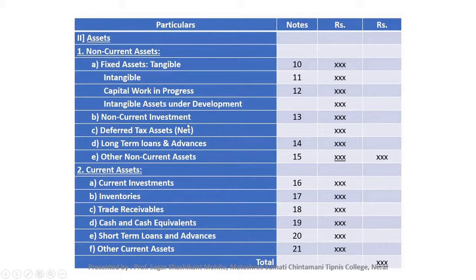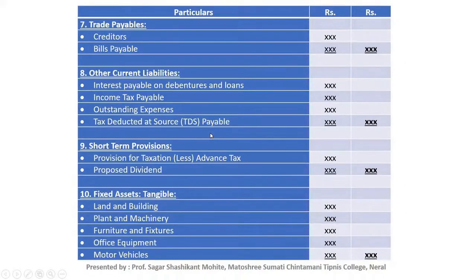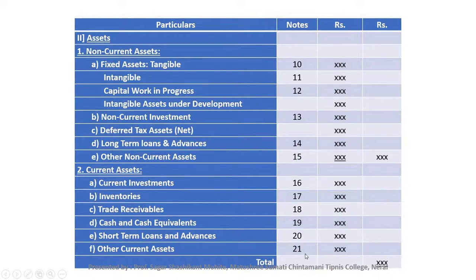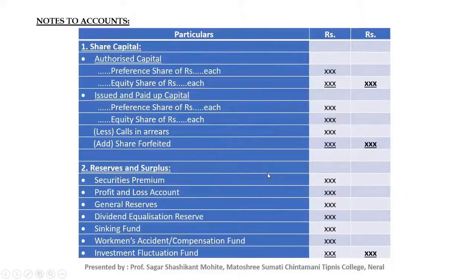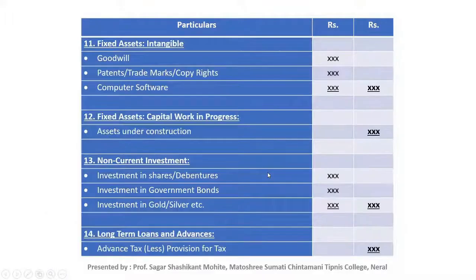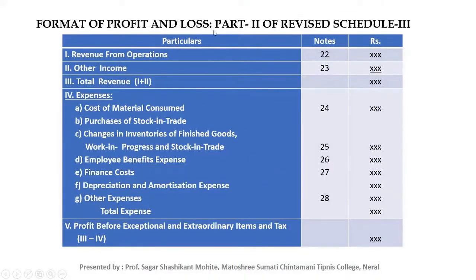After that, part 2 of P&L account. We will see part 2 of P&L account. Just continue this note number, that is, the last note number is 21. Then for part 2 we will continue with note number 22. This is part 2 of revised schedule 3, statement of profit and loss account. Look here, note number 22.